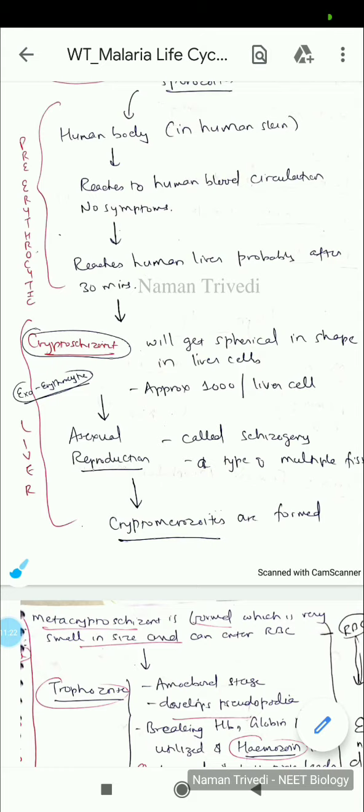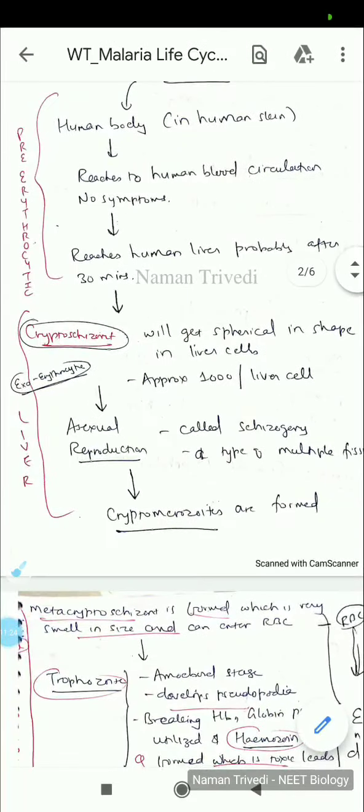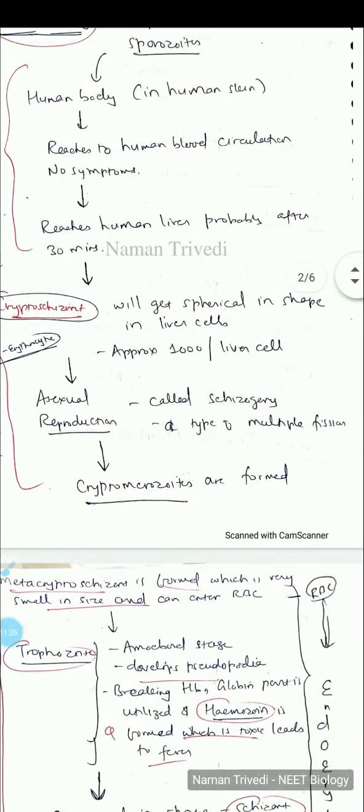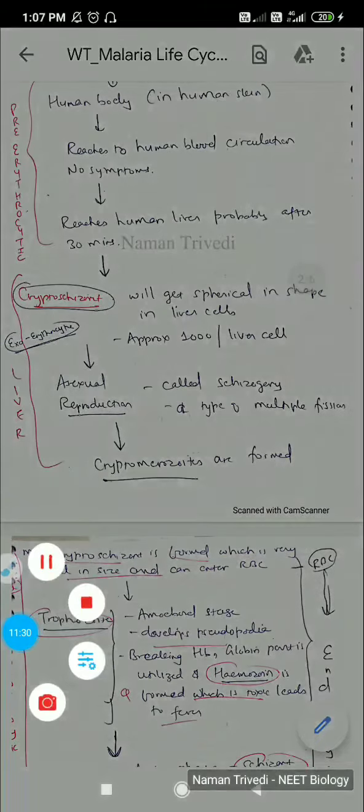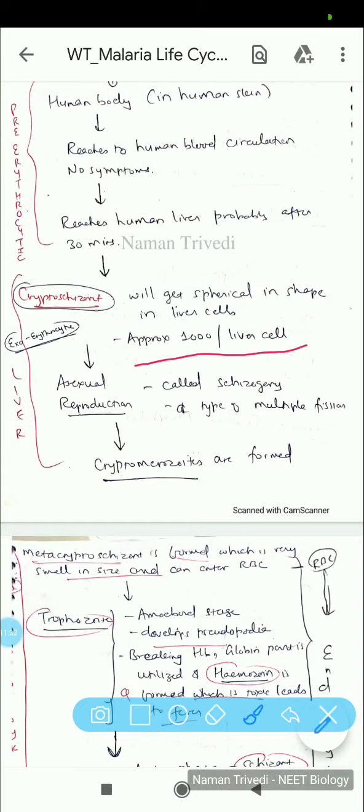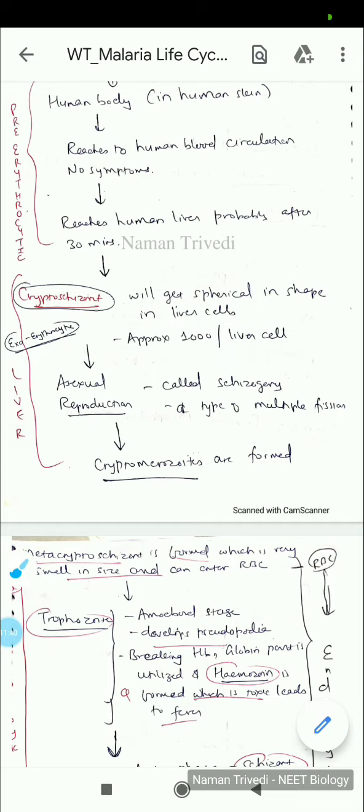Now imagine this is only in a single liver cell. So how huge will the numbers be? Approximately 1000 cryptoschizont forms will be there in the liver cell.